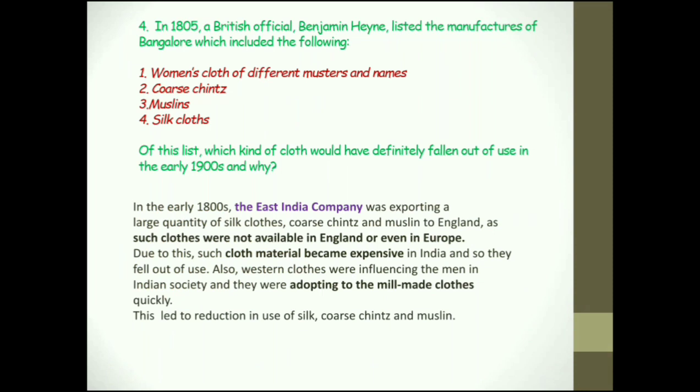Also, Western clothes were influencing the men in Indian society and they were quickly adopting mill-made clothes. So specifically, men were getting influenced, getting used to the mill-made Western clothes. This led to a reduction in the use of silk, coarse chintz and muslin. So these three materials are very important. They fell out of use. One reason is that it is very difficult to maintain and retain them, but the main point is that they fell out of use because of the great demand by the East India Company.